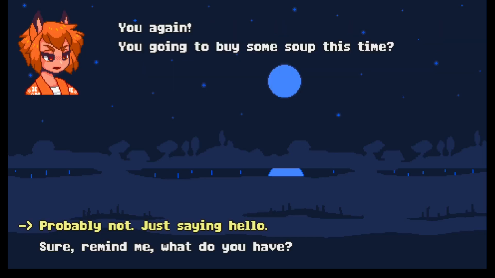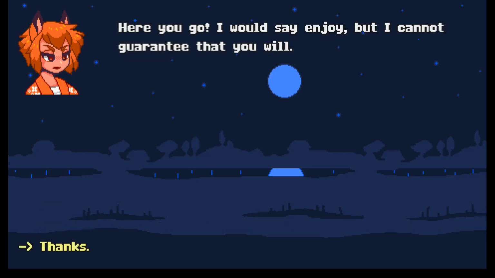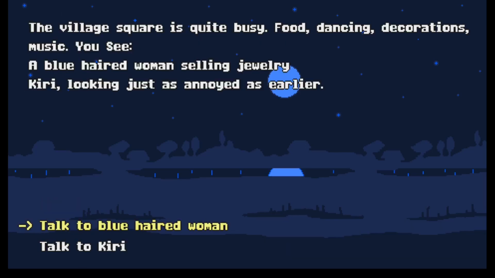So if I go back to Kiri, she says, you again. You're going to buy some soup this time? And I say, probably not, just saying hello. Sure, remind me, what do you have? I'll buy soup this time. Yay. There's this green one and this purple one. I didn't ask what they were, sorry. I said I'll take some of the purple one. Here you go. I would say enjoy, but I cannot guarantee that you will.